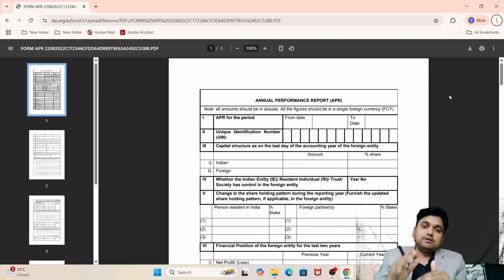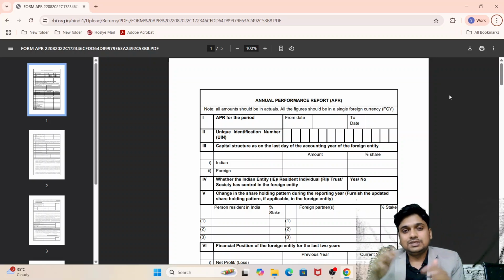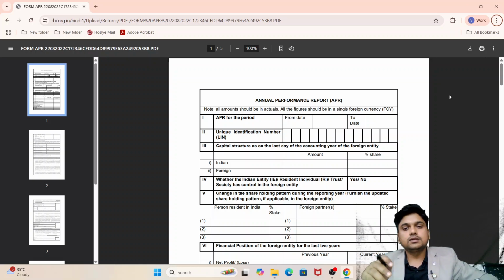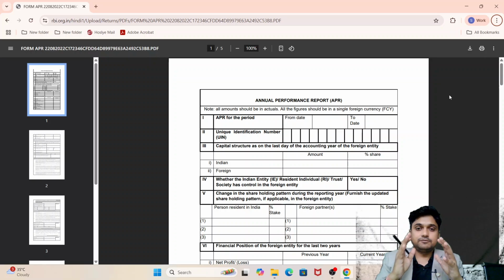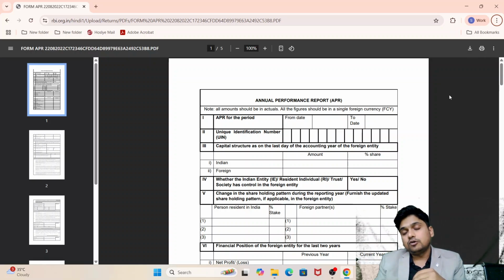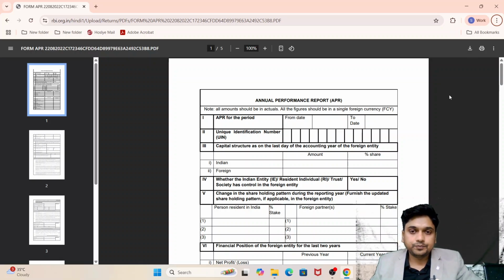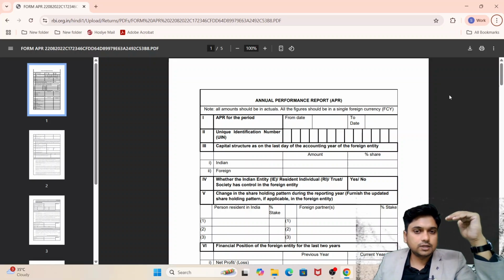Now I'm taking this topic to the next level, that is APR, Annual Performance Report, which you need to submit to the RBI through your AD bank. AD bank means the bank where your current account is, the authorized dealer bank. So what documents need to be submitted to the bank? You need to submit the performance, that is the financial statements of that foreign entity registered outside India, like their profit and loss account and their balance sheet.